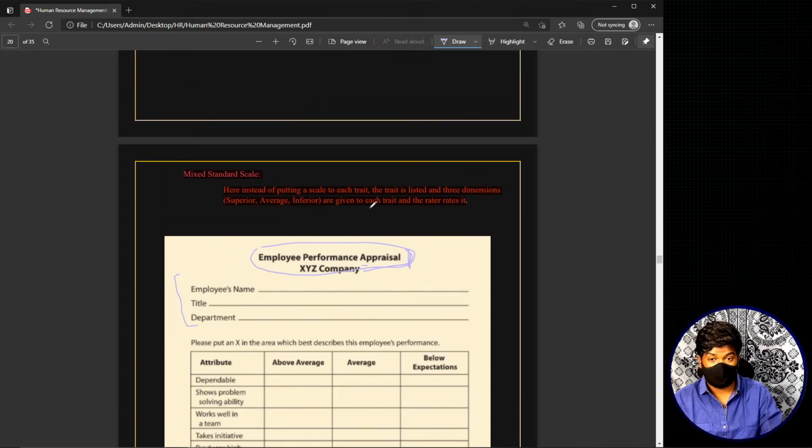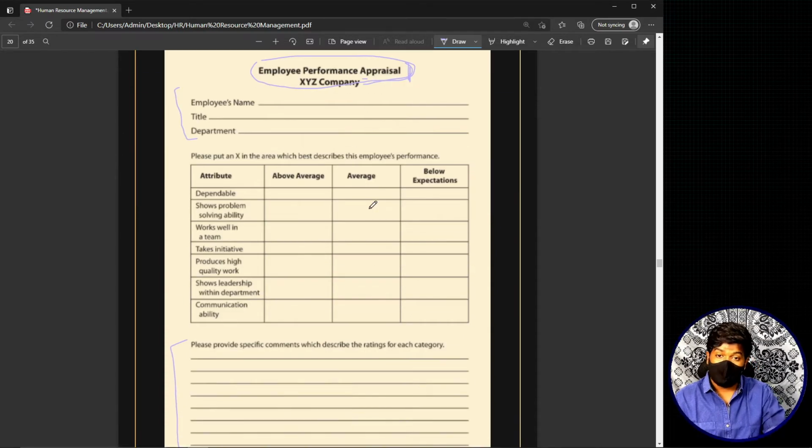What we have just seen in the theory is that instead of providing a single scale to each personality trait, here there is only one scale for all the personality traits, and that scale will have 3 dimensions. These 3 dimensions may be superior, average, inferior, or negative, neutral, positive, or -1, 0, +1.